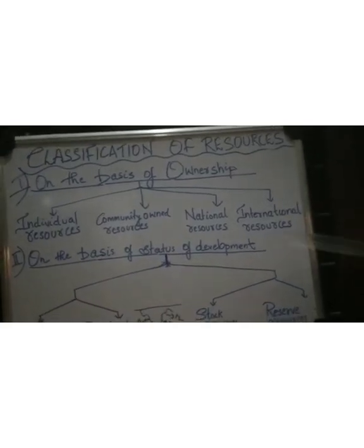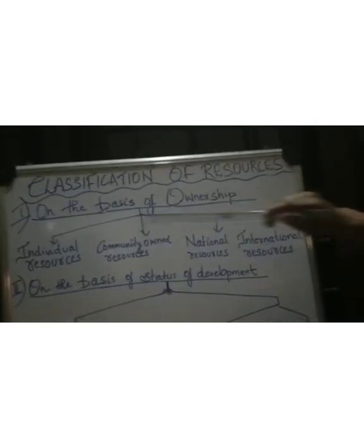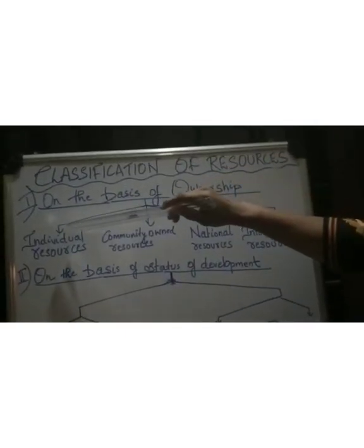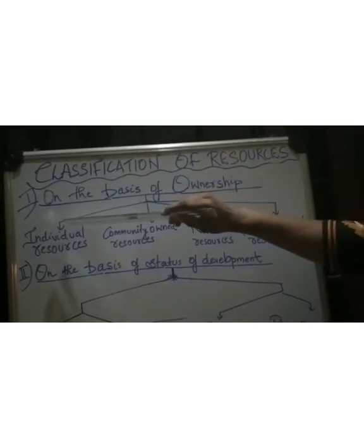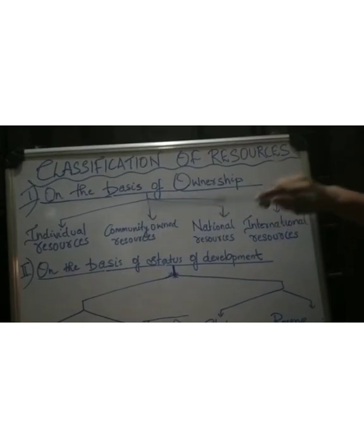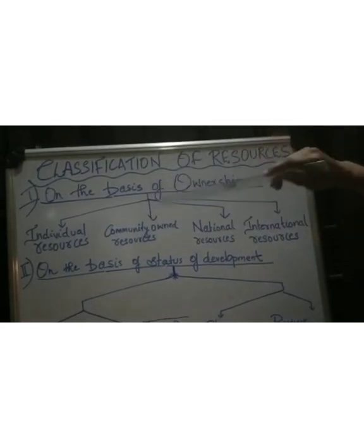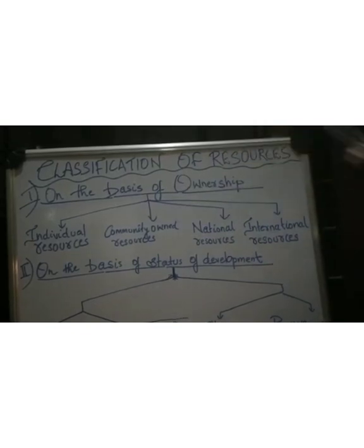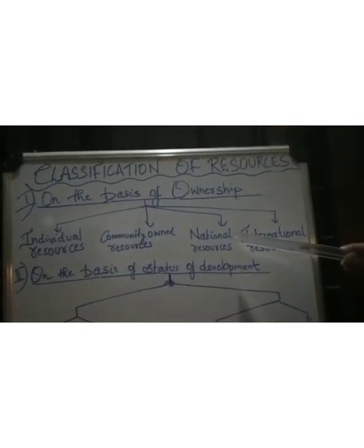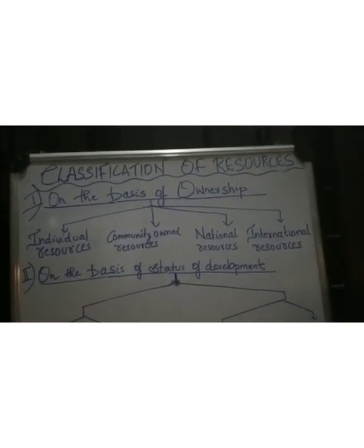Hope this is clear. So on the basis of ownership, resources can be classified into four: individual resources, which are owned by individuals; community-owned resources, owned by the community, which all community members can access; national resources, which are owned by the nation; and international resources, which are owned by international institutions.